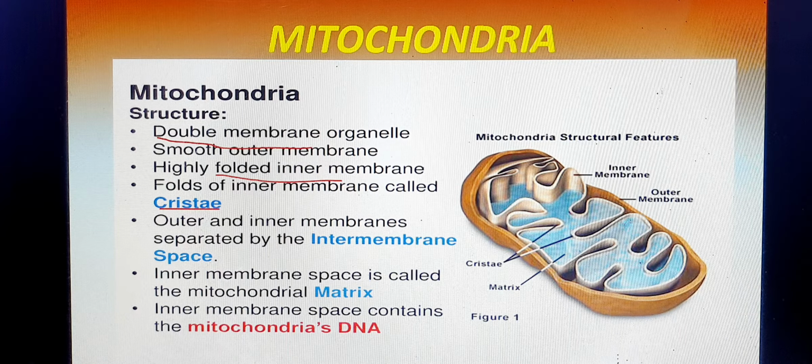You can see in the diagram that the folded parts we find here are the cristae. This is the folded cristae, and this is the inner layer and this is the outer layer. The inner space is filled with a fluid called the matrix, right? So the matrix is the space or fluid present inside the inner layer. It also contains DNA, mitochondrial DNA. It normally contains 70% of the enzymes, right?